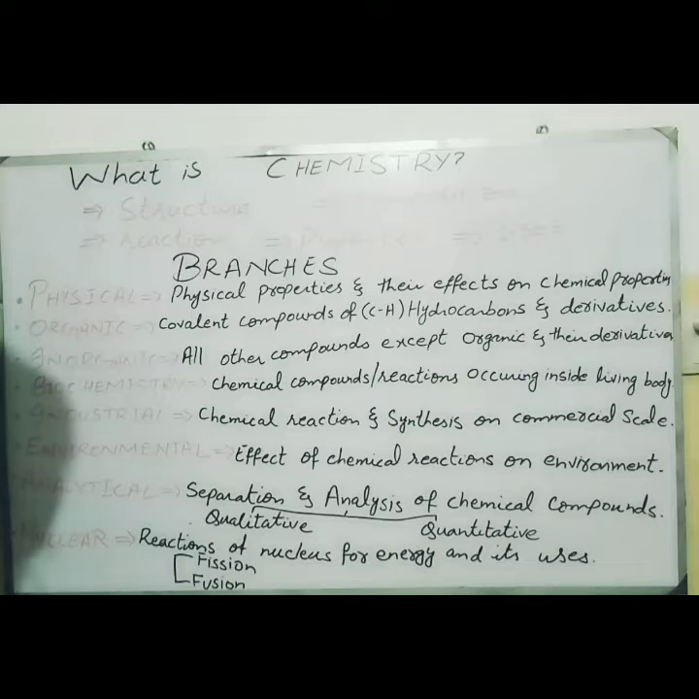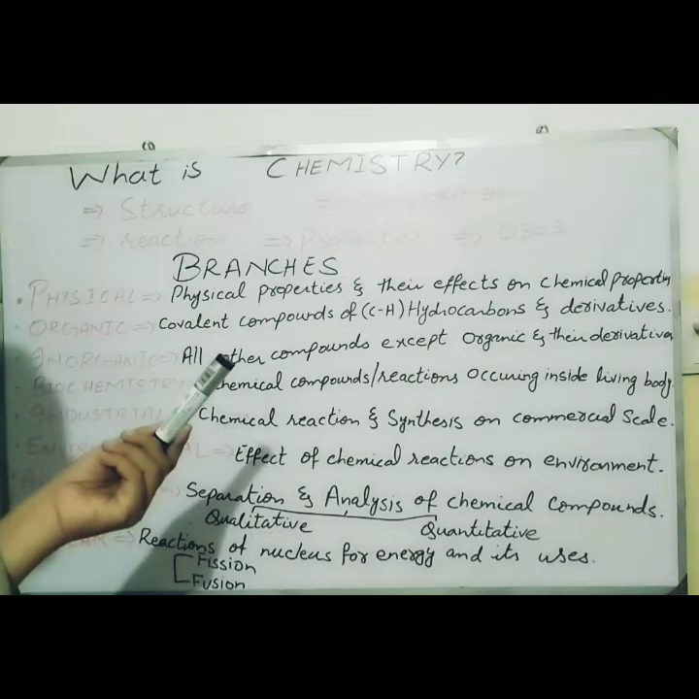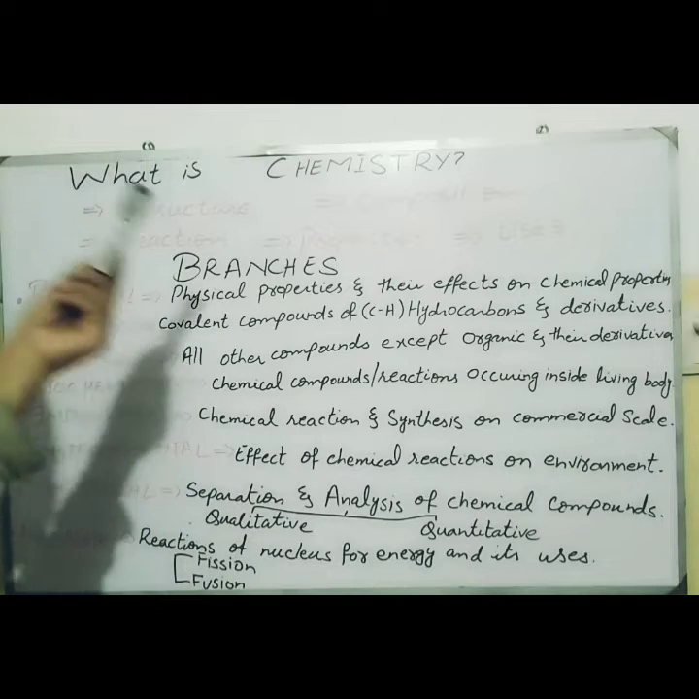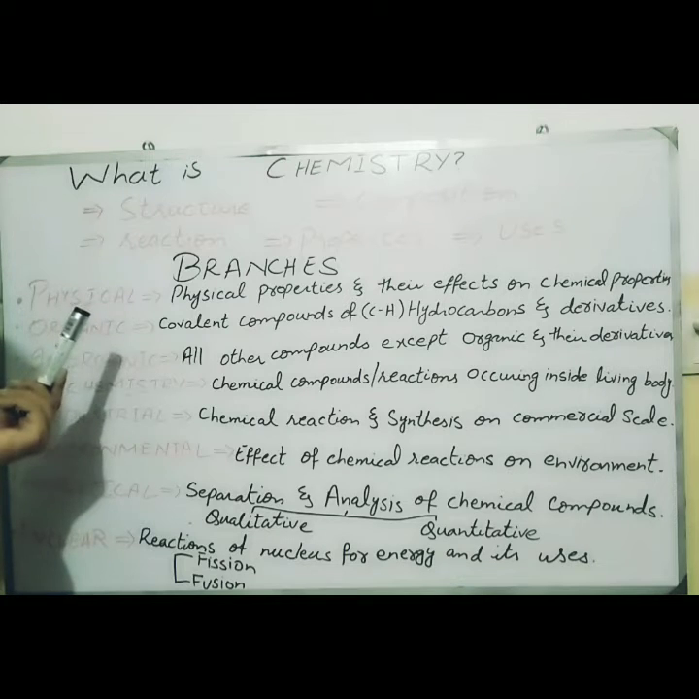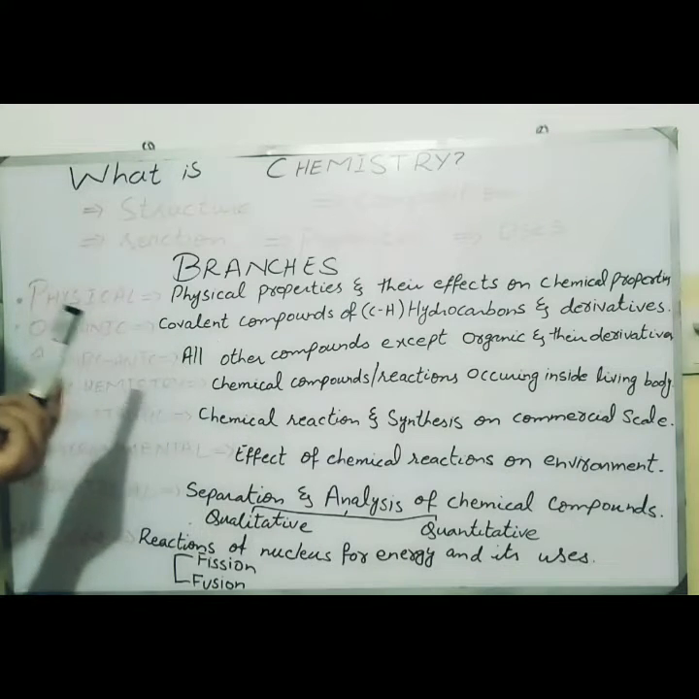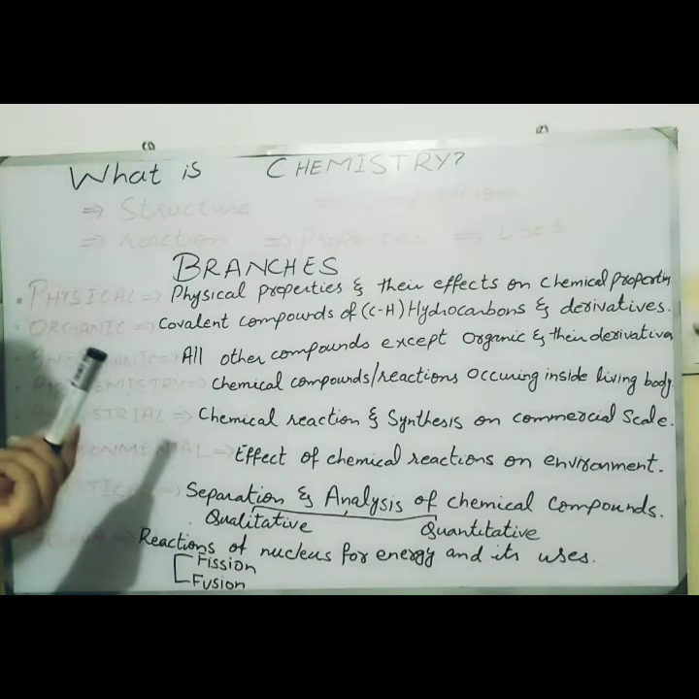Second branch is organic chemistry. Organic chemistry is the study of covalent compounds of carbon and hydrogen or hydrocarbons and their derivatives. Now, covalent compounds means that carbon and hydrogen or their derivatives are combined with each other with the help of a covalent bond, and you know that a covalent bond is formed by the sharing of electrons, and it is basically the study of hydrocarbons. Means in organic compounds there must be carbon and hydrogen.